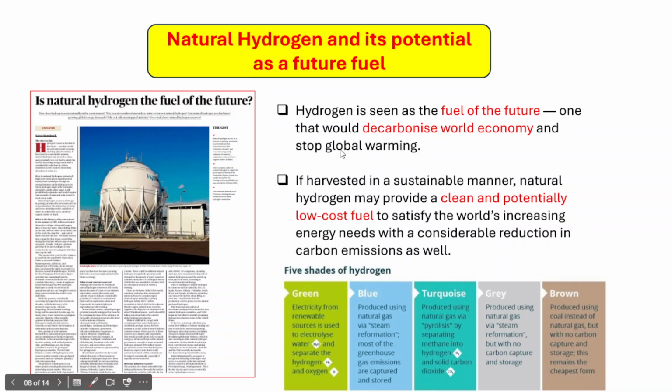Hydrogen would also help us in decarbonizing the world economy and the Indian economy, and it would also stop global warming, because remember that hydrogen fuel is considered a green and sustainable fuel. If we harvest hydrogen in a sustainable manner, that means green hydrogen, right? So how can it be harvested in a sustainable manner?